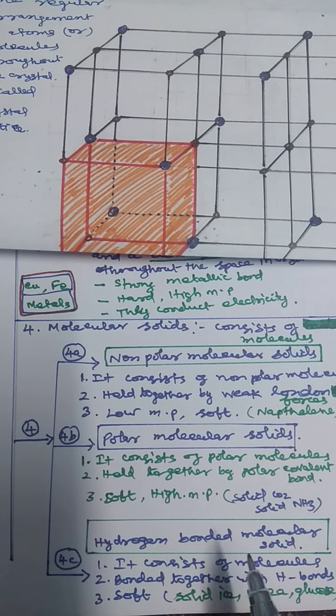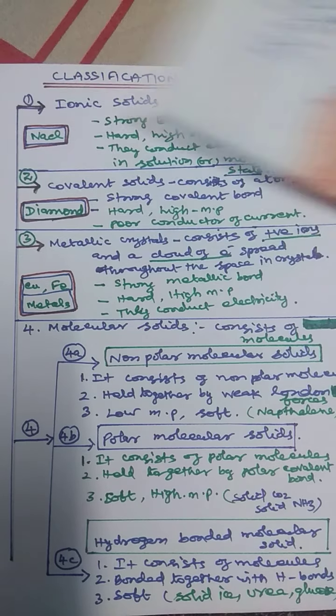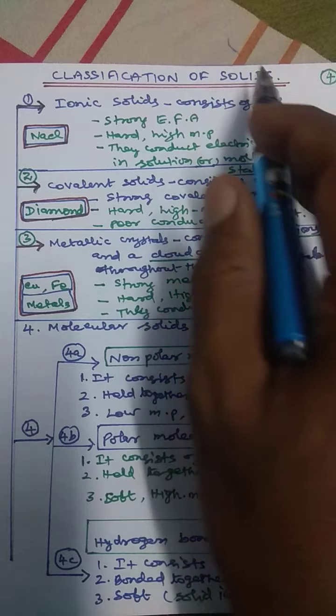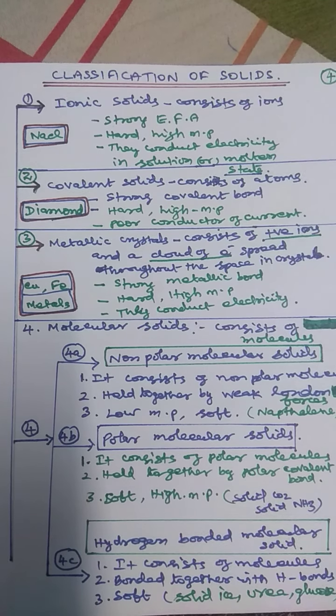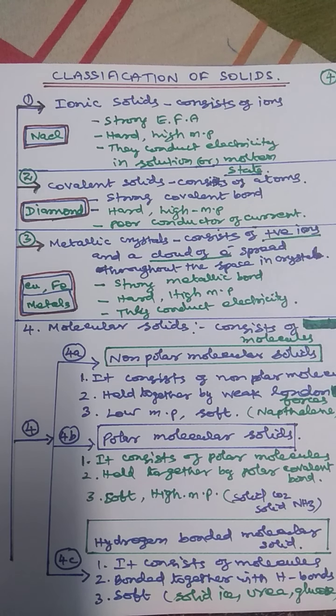So these are all the 4 types of solids. What are the 4 types of solids? Ionic solids, covalent solids, metallic solids, molecular solids. In molecular solids there are 3 types: non-polar molecular solids, polar molecular solids, hydrogen bonded molecular solids.